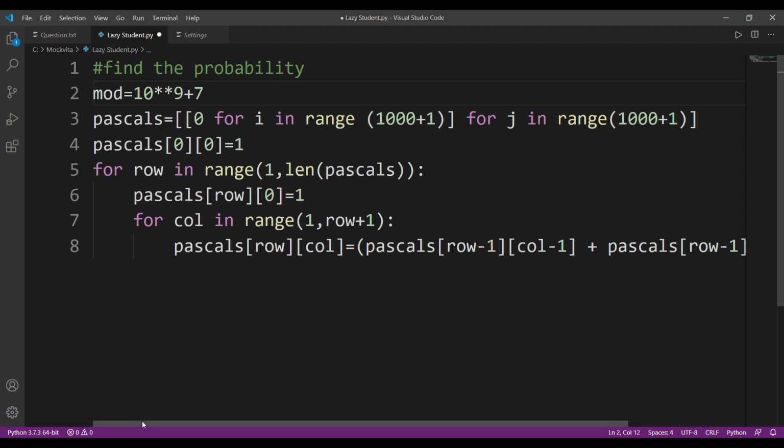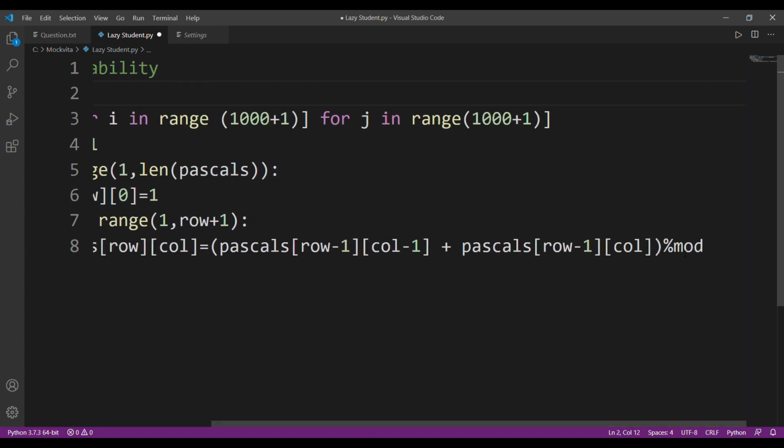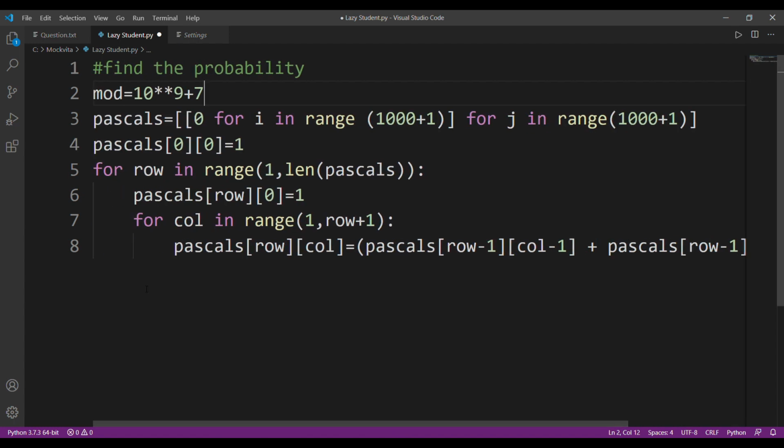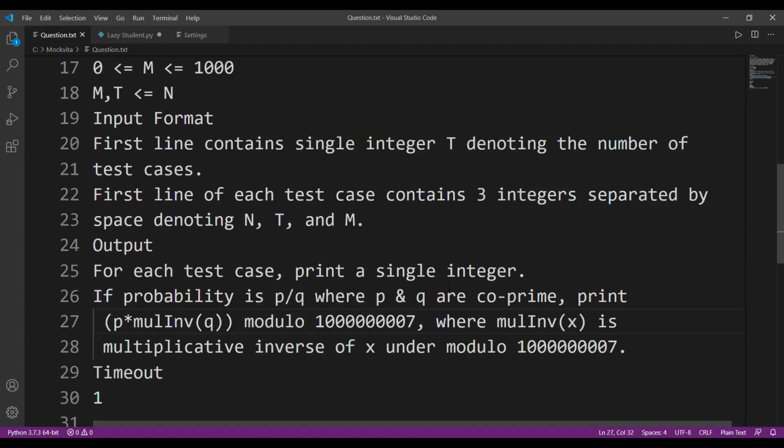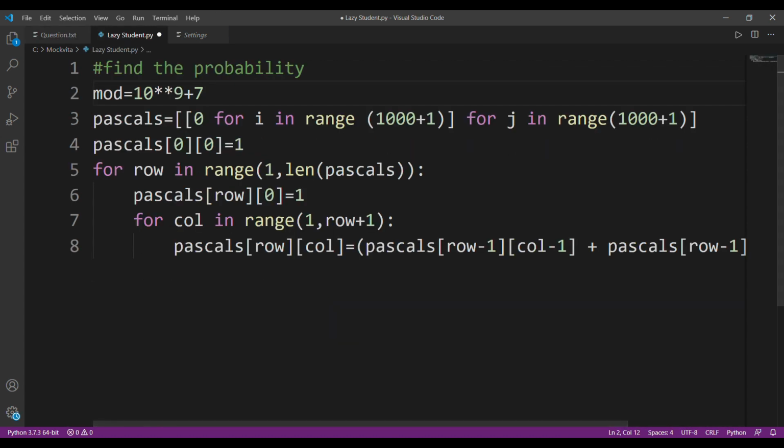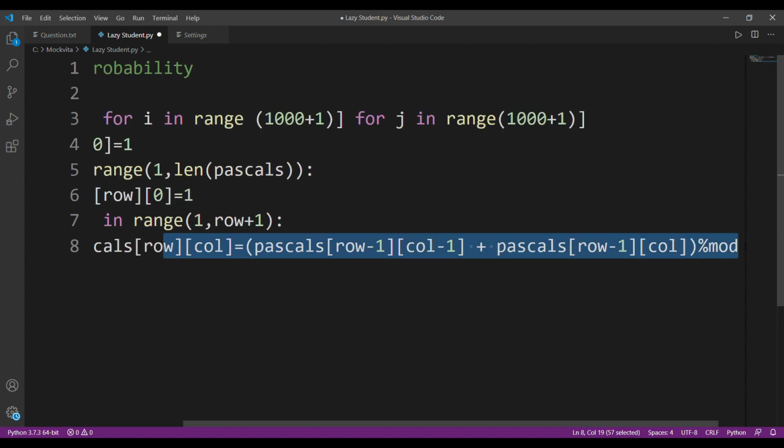Why? Because if I have to calculate a very large value like 1000 C, let's just say 10, then I have to store 1000 factorial in some variable, and it is going to be very large. So I just calculate my mod with 10 to the power 9 plus 7, and since we have already been provided with the option that our answer is supposed to be under modulo, so why not use it beforehand? All right. So I have now created my Pascal's triangle.